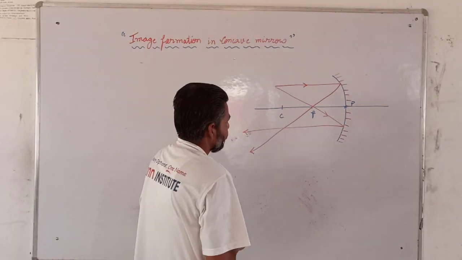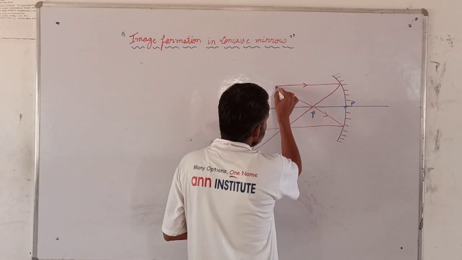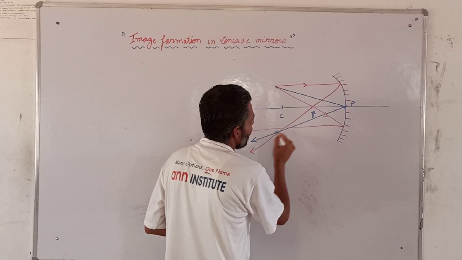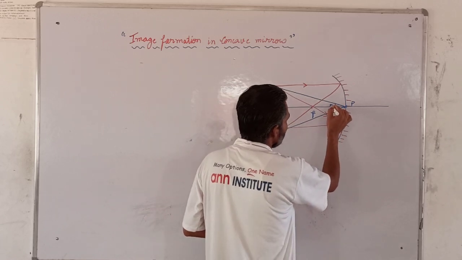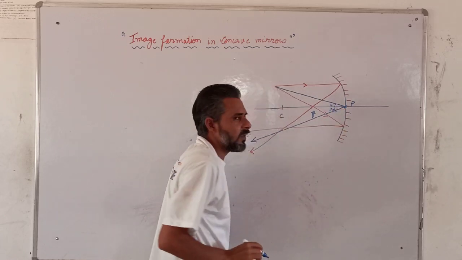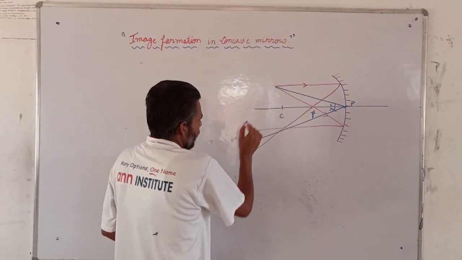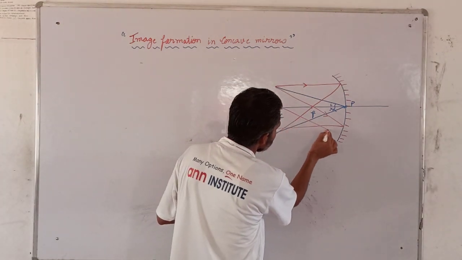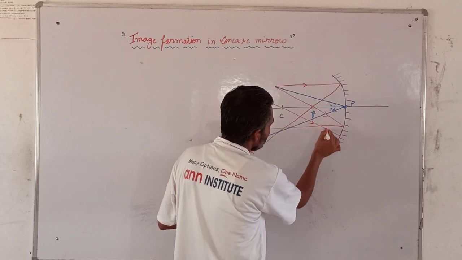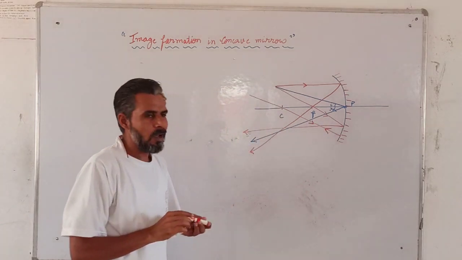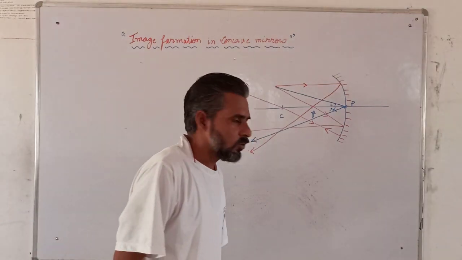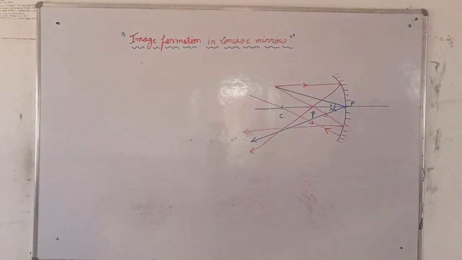The third one, if any ray is incident at pole, then it will be reflected according to the law of reflection. Next one, if any incident ray is coming through C, yesterday I told that it will follow its original path after reflection. So these were the rules. So today we will apply these rules.